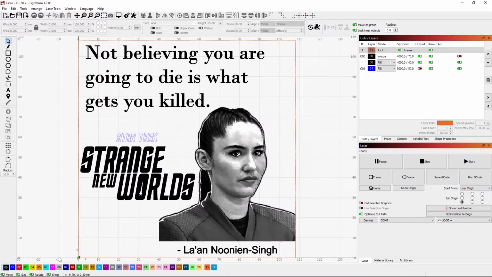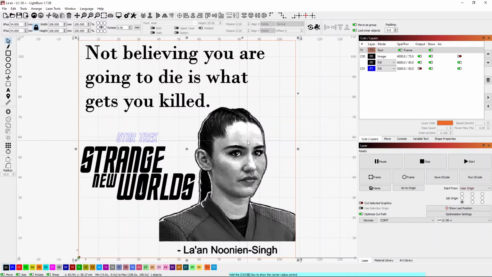I've had a few quotes that I want to make coasters of, and this is one that jumped out at me. This is from the new Star Trek show called Strange New Worlds. It was a quote from one of the characters, Noonien-Singh, and it's, "Not believing you are going to die is what gets you killed." And so I just typed that in using text, and I'm just using my standard 108mm template, so everything should fit on a standard coaster.